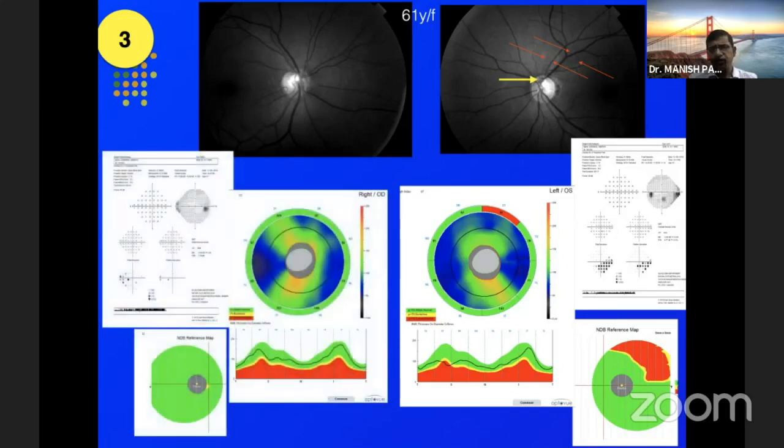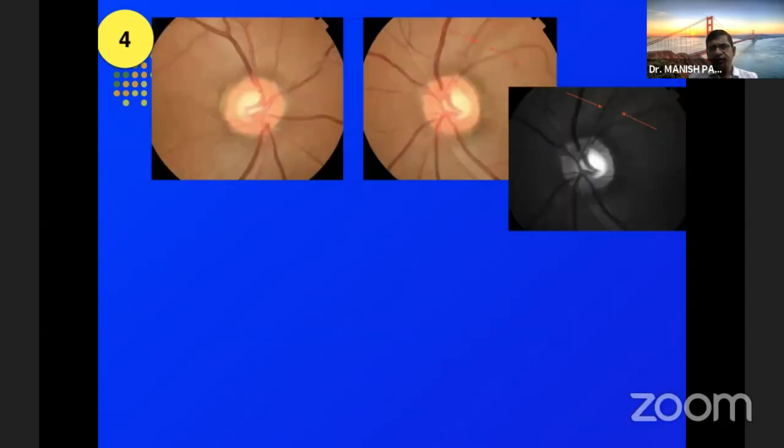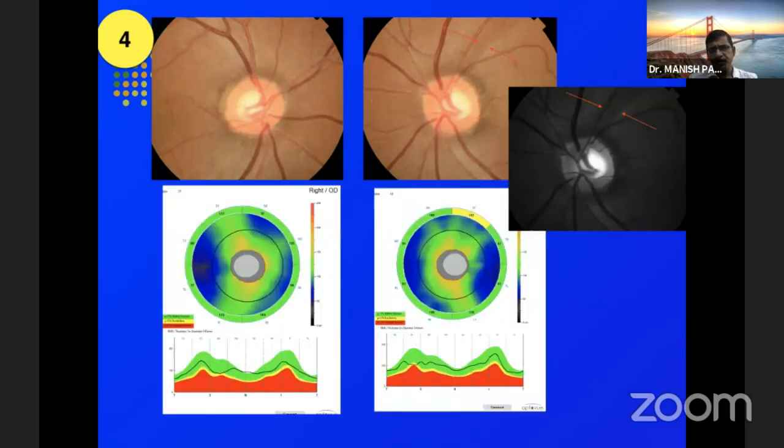The right eye appears to be normal to me, and all the imaging comes out to be normal. Take this example, and we can see the nerve fiber layer defect in the red-free picture in the left eye. And the OCT only shows borderline defects. We may actually miss out. If we miss a clinical evaluation of the optic disc, we may actually overpass this OCT testing, which is just showing